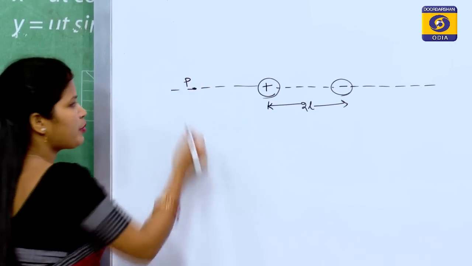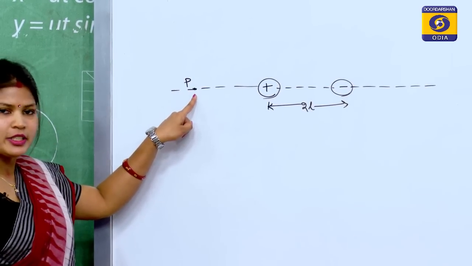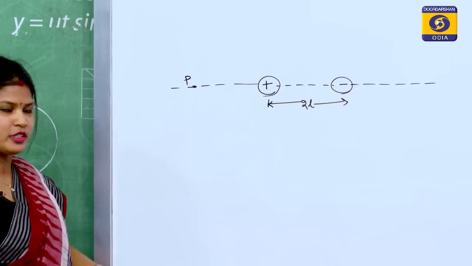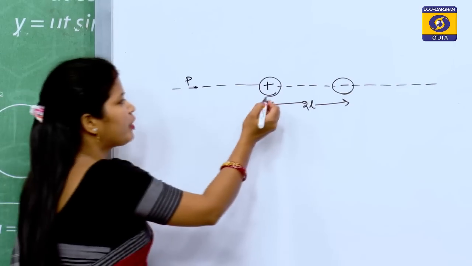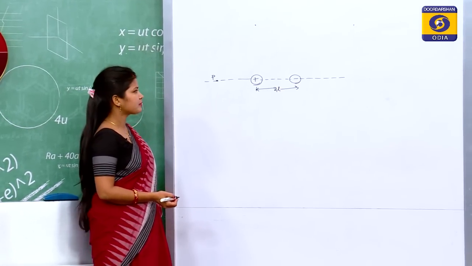Suppose P is the observation point, and we have to find the electric field intensity at that point. Then what is the direction of electric field intensity here?